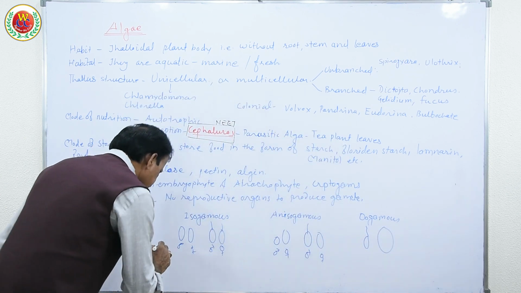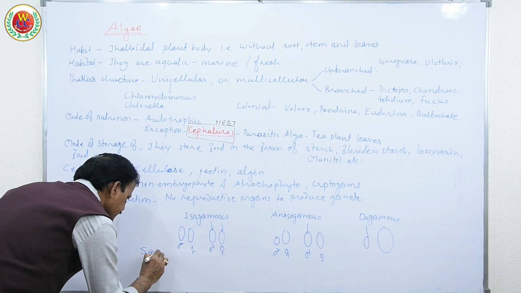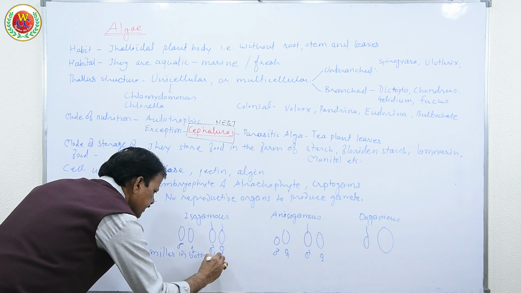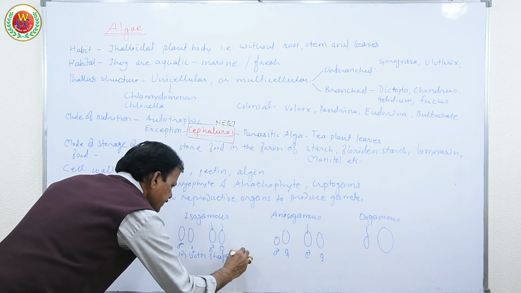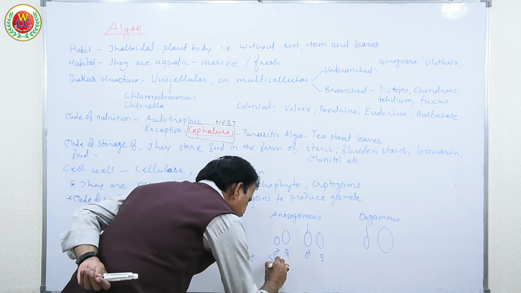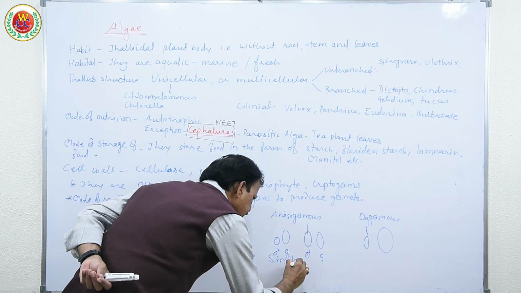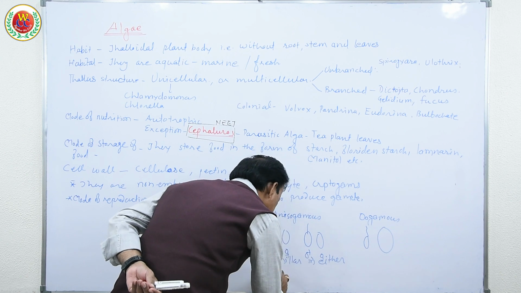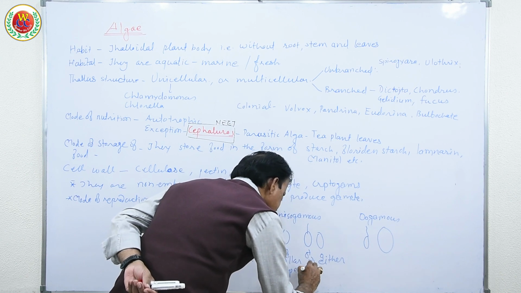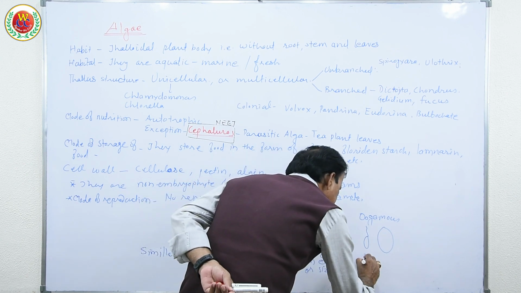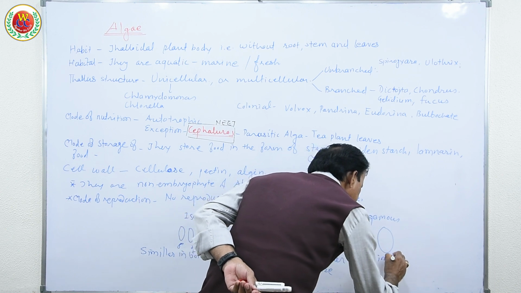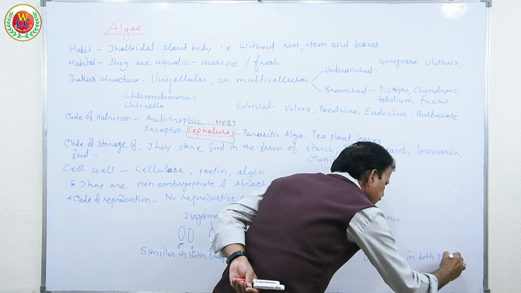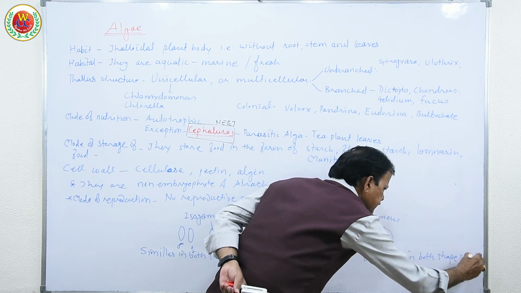So here, similar in both shape and size. Similar in either shape or size. Here they are dissimilar in both shape and size.